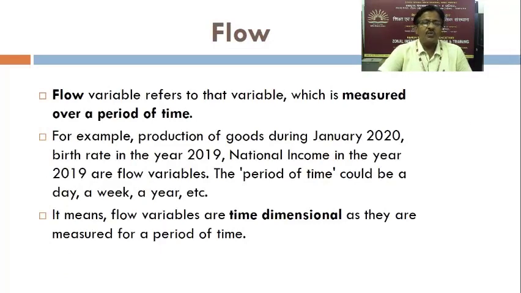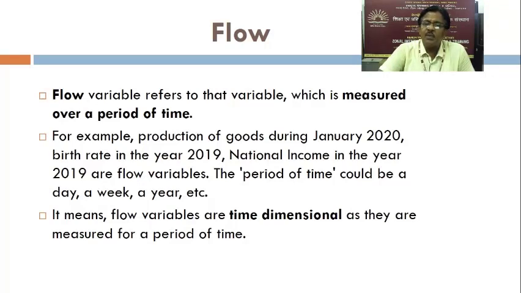Flow variables. Flow variables refer to that variable which is measured over a period of time. For example, production of goods during January 2020, birth rate in the year 2019, national income in the year 2019 are flow variables.